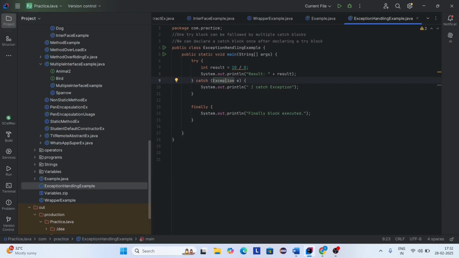There is no specific thing to give here. You can go with any of your choice. Here I give ET, and it will not get any error. Whatever you want to give here, you can. Okay, and the next one is the finally block.